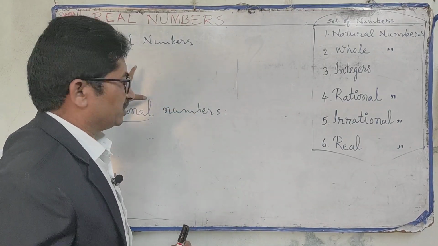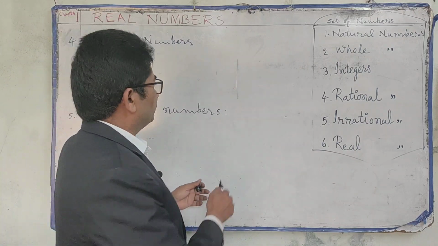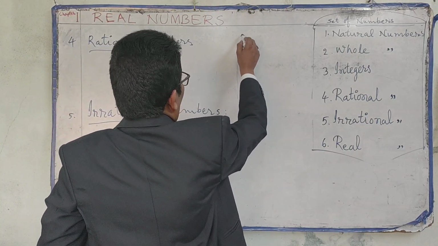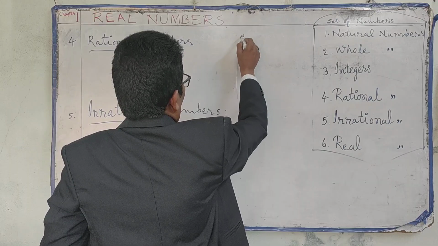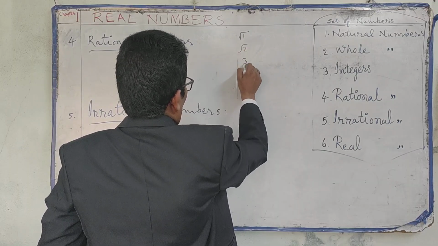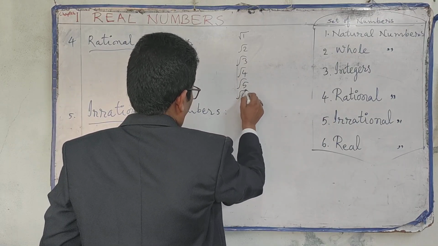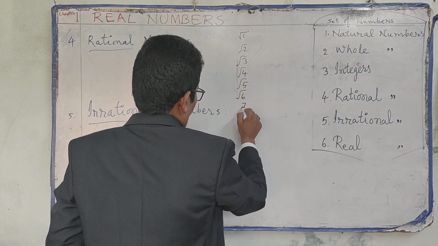To understand these definitions, we take a few examples here: square root of 1, square root of 2, square root of 3, square root of 4, square root of 5, square root of 6, square root of 7.